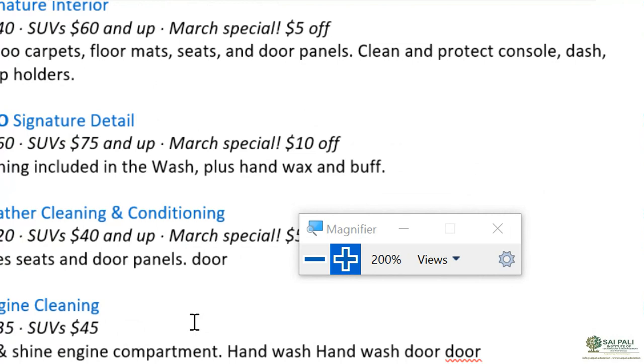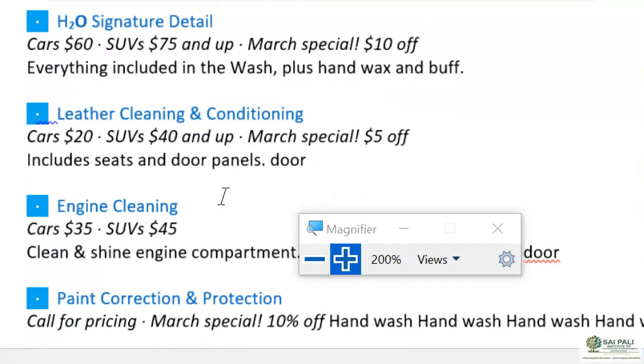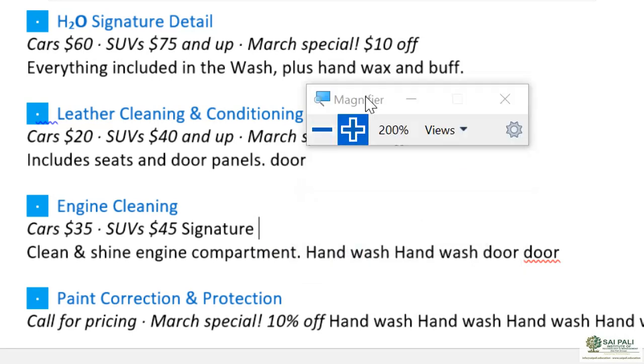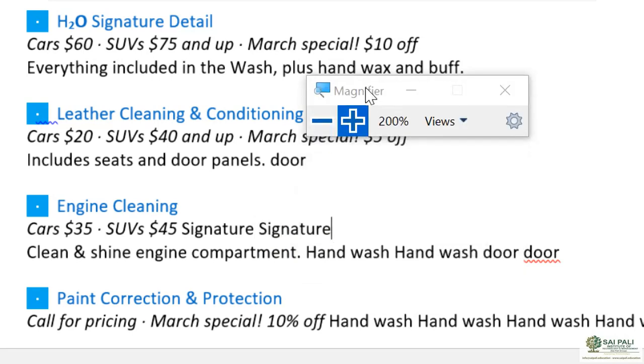So when I paste somewhere, like here, and I press Ctrl V, what is it pasting? It is pasting signature. It is not pasting that door. Now I can paste as many times as I want. It will paste the same word, signature, signature, signature, because now it is in the clipboard.